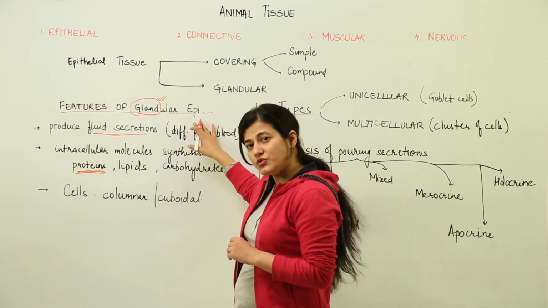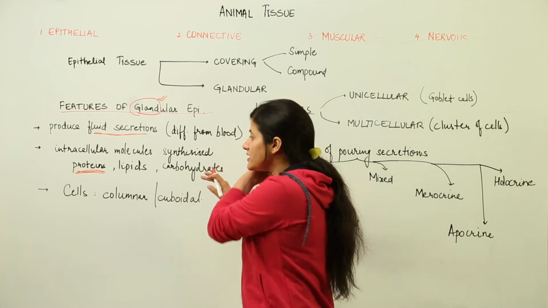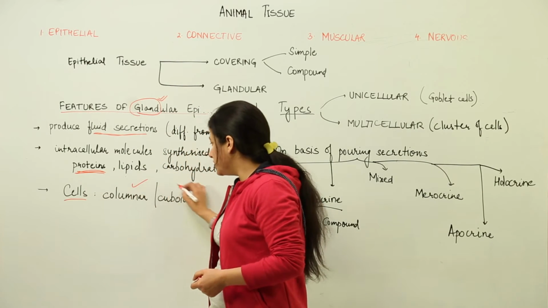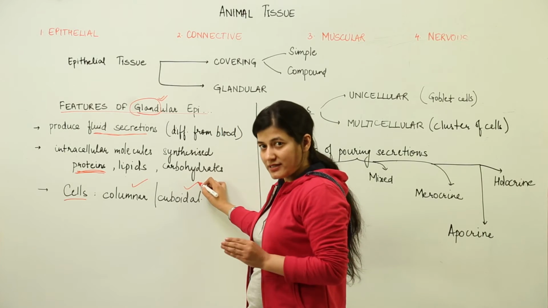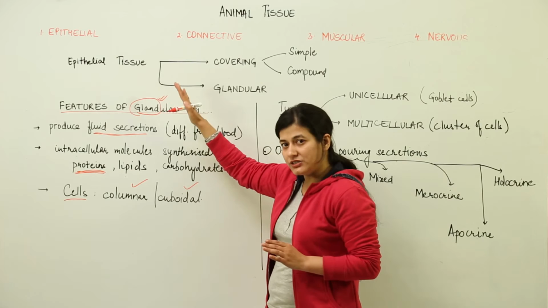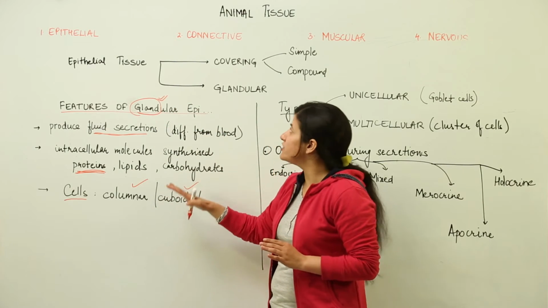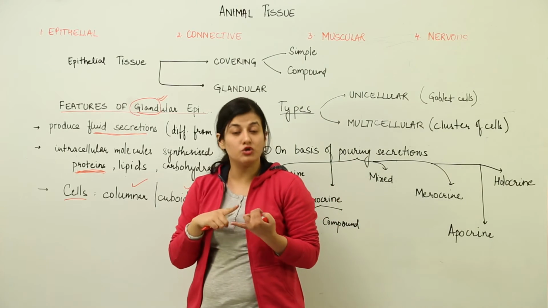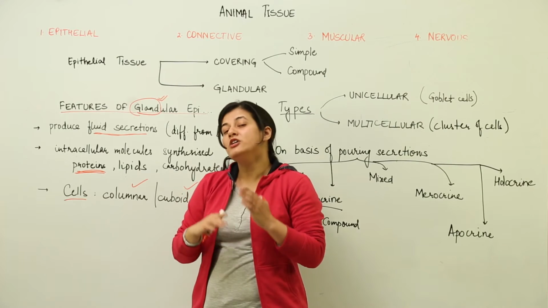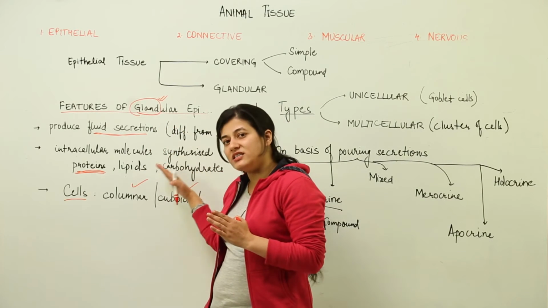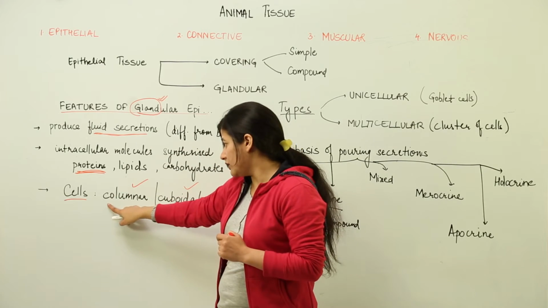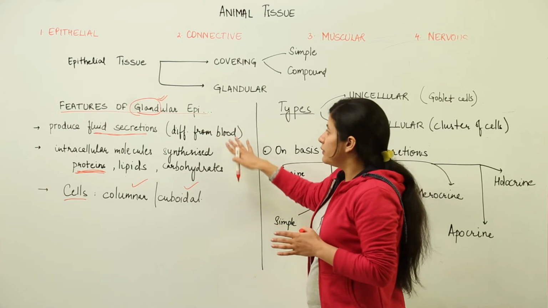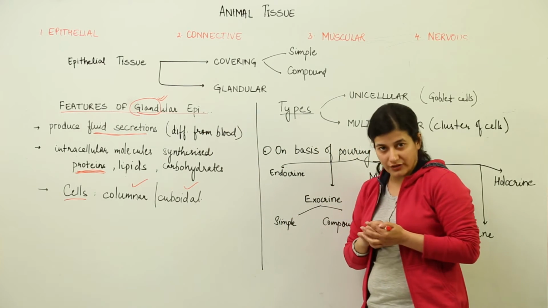Now, as it is a tissue, it is going to be formed of cells. What is this epithelial tissue formed of? They are formed of cells which are either columnar or cuboidal. As we have discussed, the epithelial tissue has different types of cells. If you remember, in the covering epithelium we talked about squamous epithelium, cuboidal epithelium, and columnar epithelium. So when we talk about this specialized glandular epithelial tissue, it is the columnar cells and the cuboidal cells which form the glandular epithelium. Now, glandular epithelium further has different classifications.